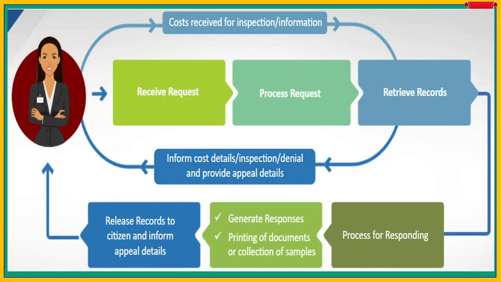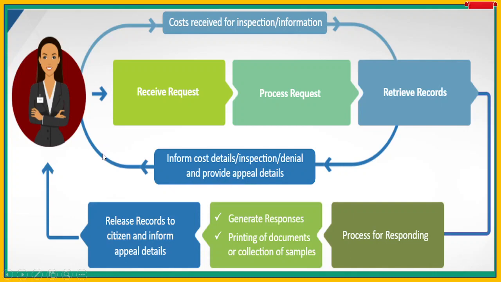Otherwise, if there is an exemption, and for exemption the RTI reply cannot be given, then it will be denied: this cannot be provided under so and so section. However, you have the right to approach the appellate authority, and the appellate authority address will be given, right?